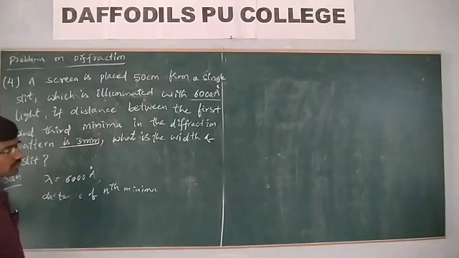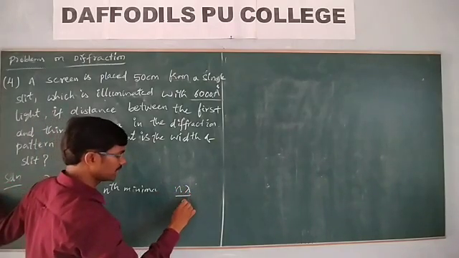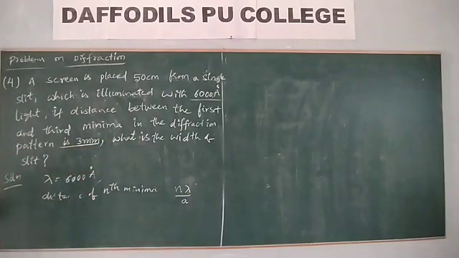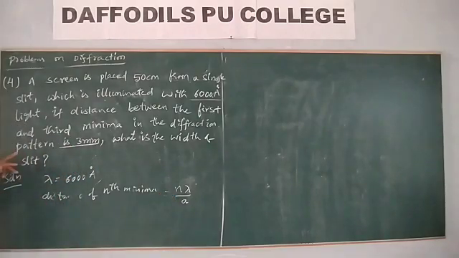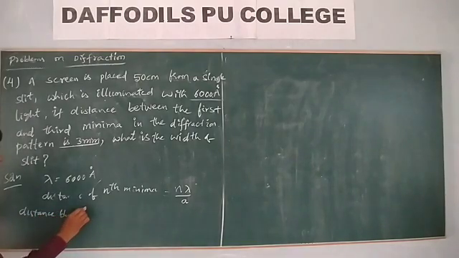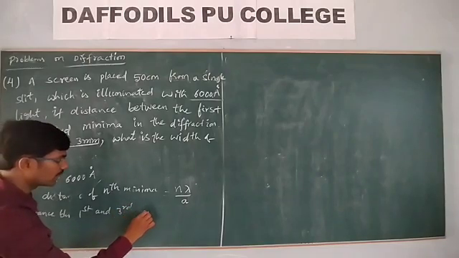It is n lambda by a. But given the distance between the first and third minima, what is that distance?